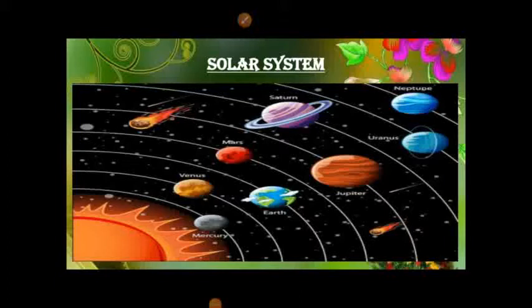Solar system. The word solar is derived from the Roman word sol, which means sun god. The solar system is believed to have formed about 4.5 billion years ago. The solar system is a gravitationally bound system which comprises the sun, the 8 planets, dwarf planets, satellites, etc.